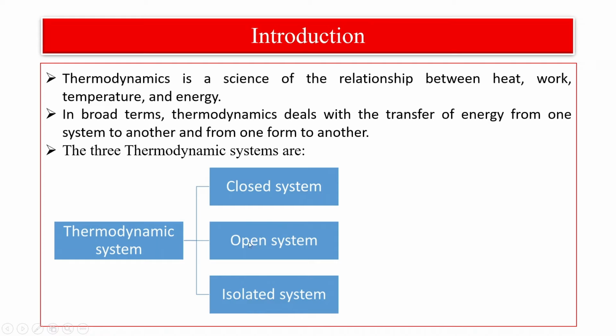The other one is the open system. In an open system, the system exchanges particles as well as energy with the other system or the surrounding, and such a thermodynamic system is called an open system. A closed system is different from the two: here there is exchange of energy but there is no exchange of particles. It shares with the open system the exchange of energy, but it differs in that there is no exchange of particles, as in the isolated system.